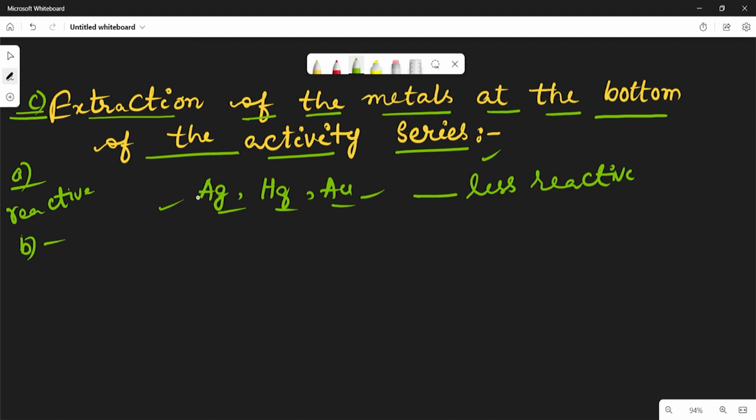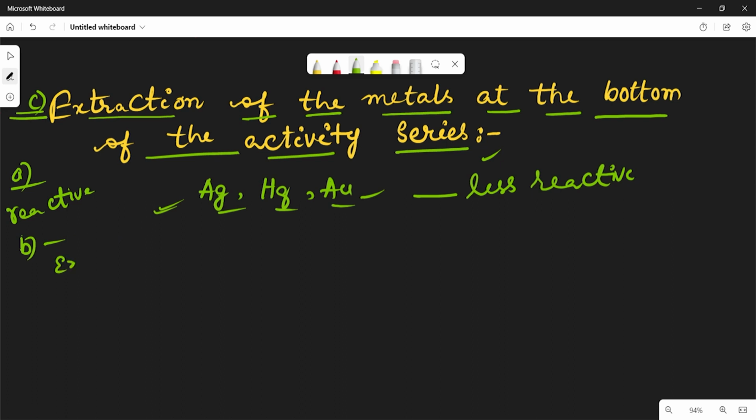So let us see how they are obtained or extracted. Metals at the bottom of the activity series are often found in the free state, because their reactivity with other elements is very low. The oxides of these metals can be reduced to metals by heat alone, and sometimes by displacement from the aqueous solution.